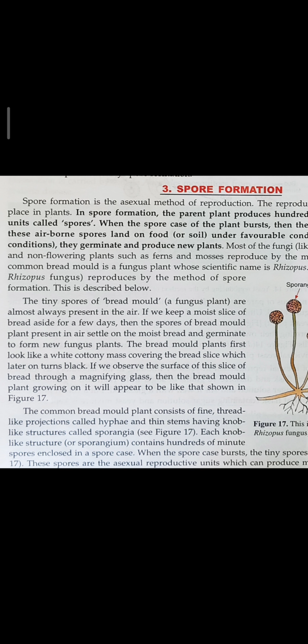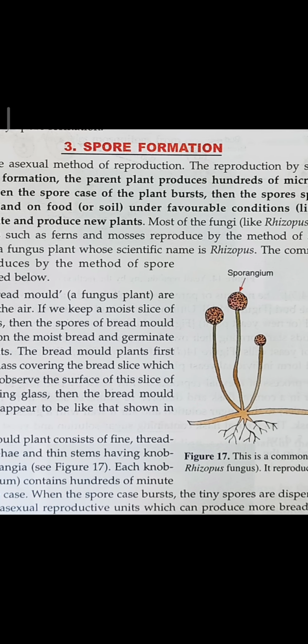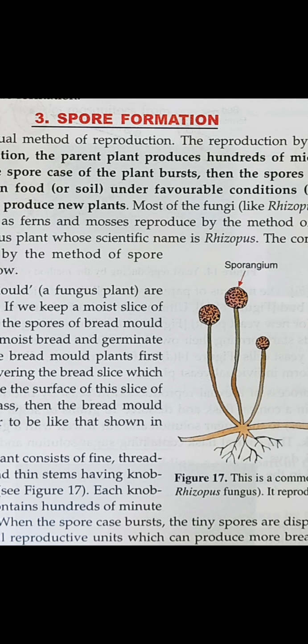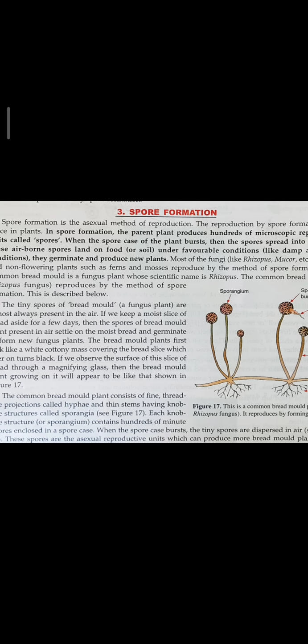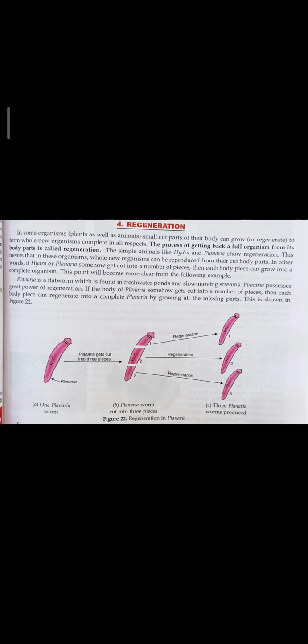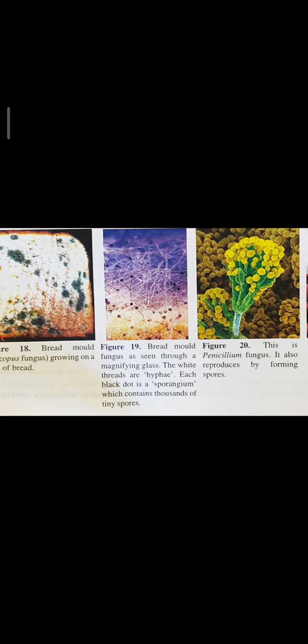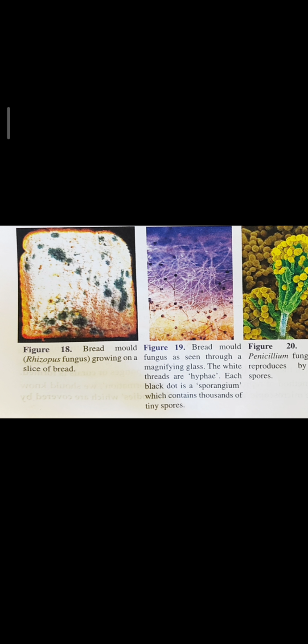This one is the sporangium. When the spores of the plant burst, the spores spread into the air. When these airborne spores land on food or soil under favorable conditions like damp and warm conditions, they germinate and produce new plants. You can see here, children, an example of spore formation.